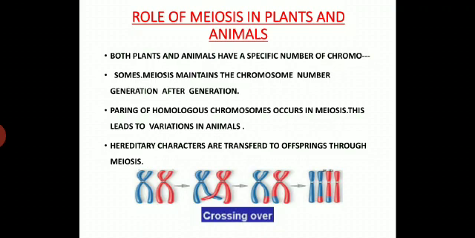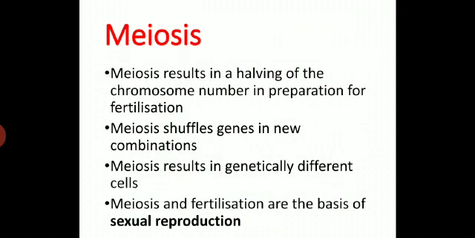The hereditary characters are transferred from parents to their offspring through meiosis. So new combinations arise due to meiosis. So meiosis is a very important type of cell division in organisms to maintain the characters, maintain the uniformity of the chromosomes, and to create new variations in the generations.